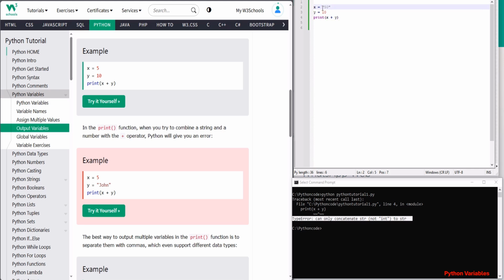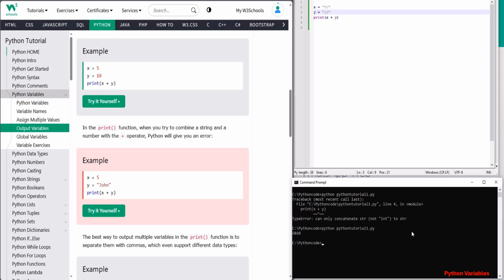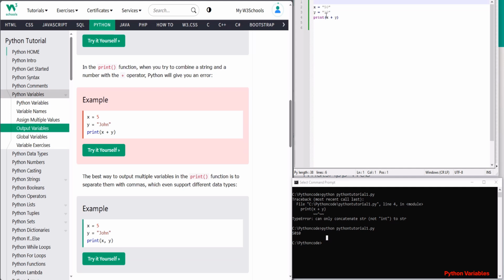So here I'm just injecting some errors, and it says you can only concatenate string. So you cannot concatenate a string with an integer, as you see here. So such things, you have to try out different things and see why it happens, and then analyze, and that's how you learn.